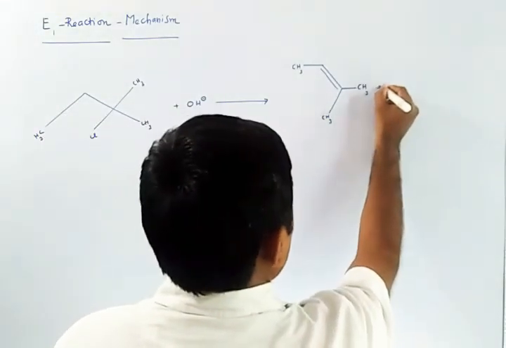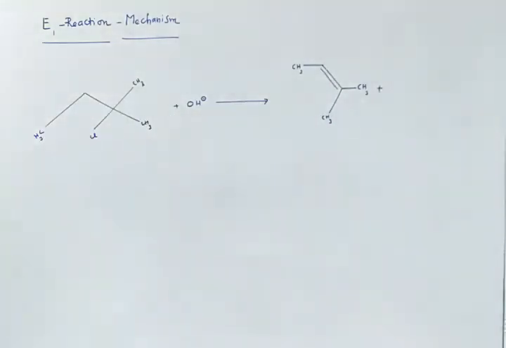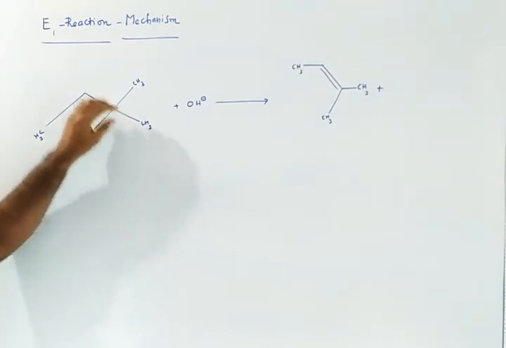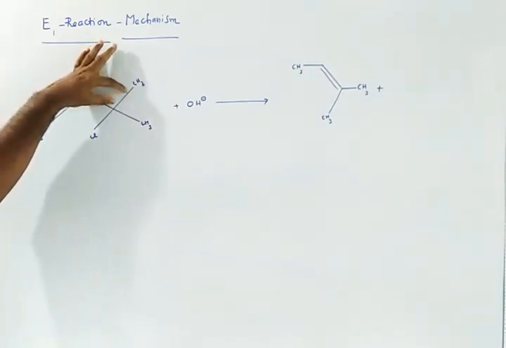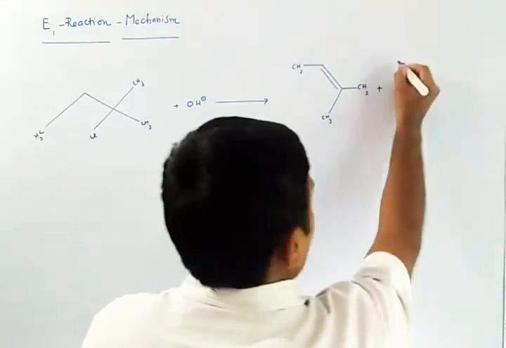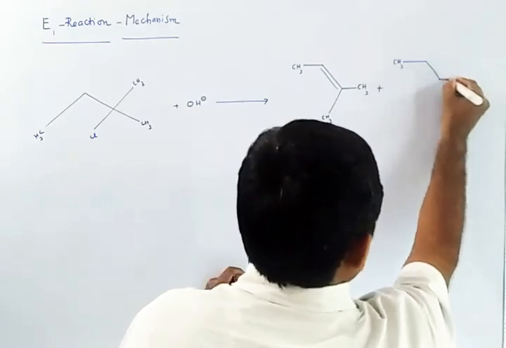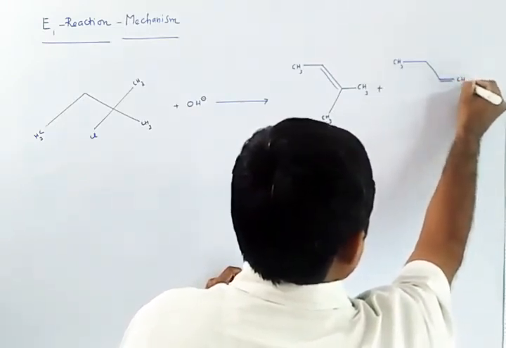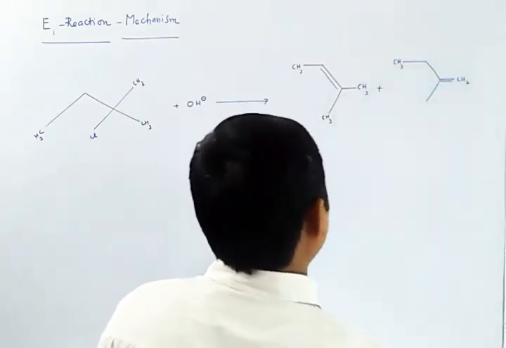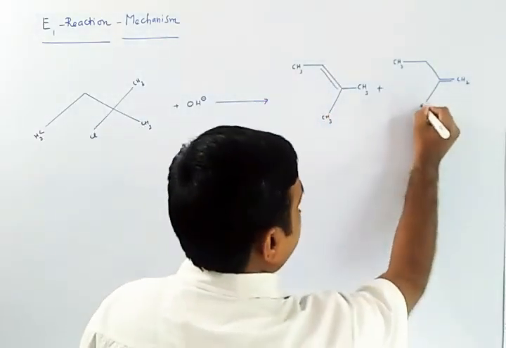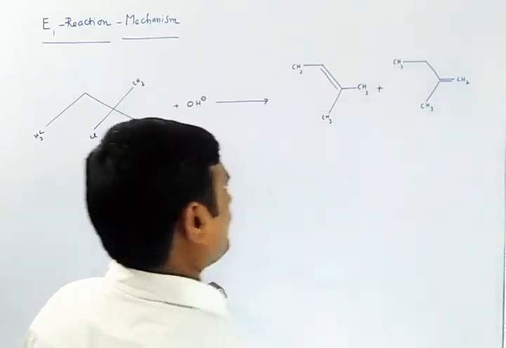And coming to the other one. Any one of these you can take, and you can write a double bond between these two. So you can start with CH3, here a bond, here a double bond, here I will write CH2, there is a bond here, and in this case this one is also CH3.